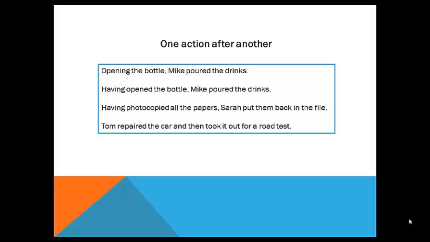The first example, opening the bottle, Mike poured the drink. He opened the bottle and then poured the drink. We can also use the perfect ing form. If either of the actions is long, we must use the perfect.